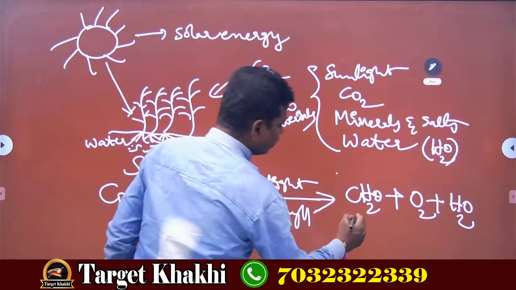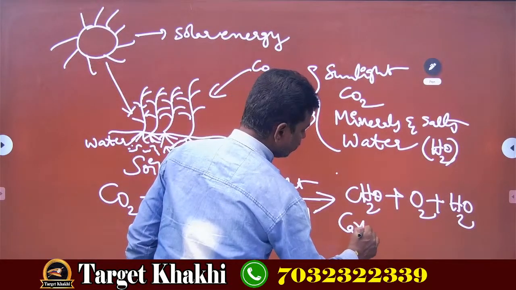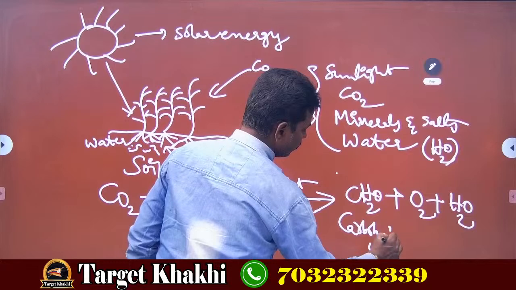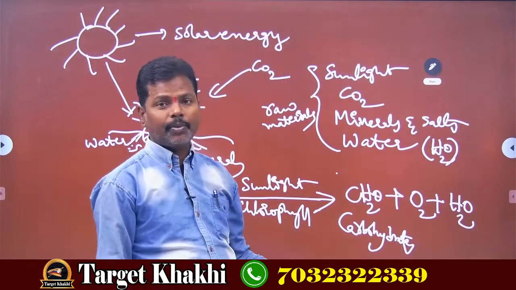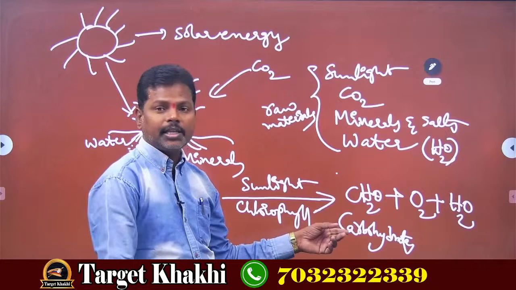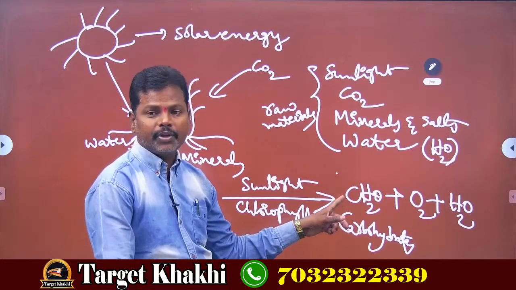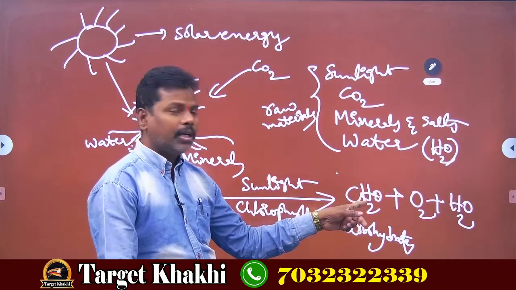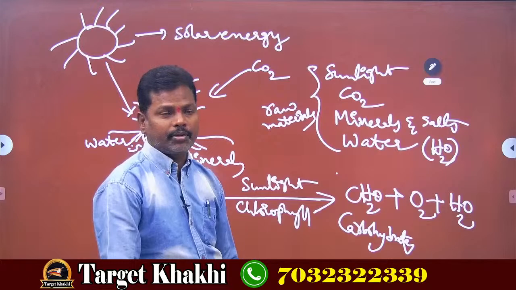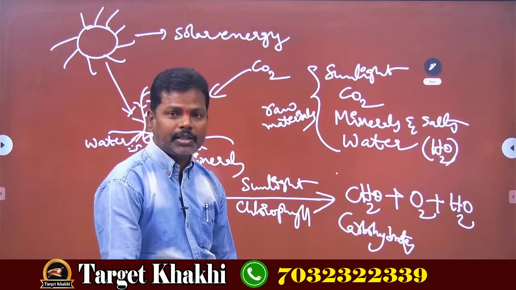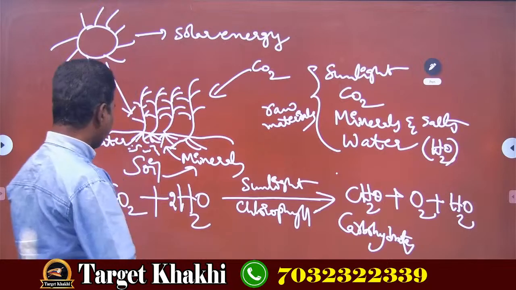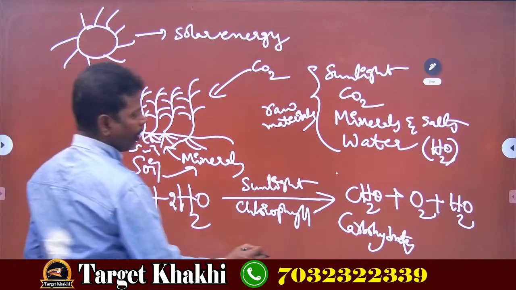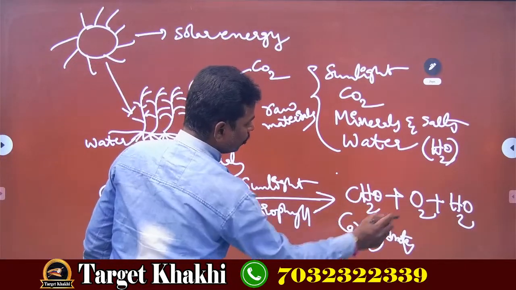Here CH2O is nothing but carbohydrates. I already told you what carbohydrates are. Carbohydrates are nothing but the combination of carbon and water molecule. Carbohydrates are energy giving foods. Now see, CO2 completed.